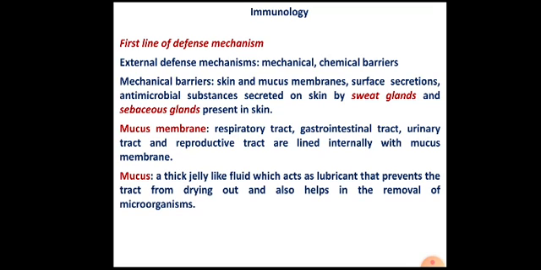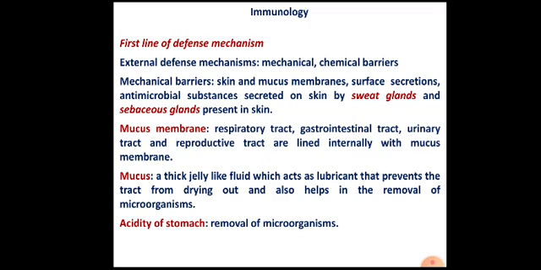Mucus is a thick, jelly-like fluid substance which acts as a lubricant, and contains a protein called mucin. This prevents drying out, and it also helps in the removal of microorganisms.